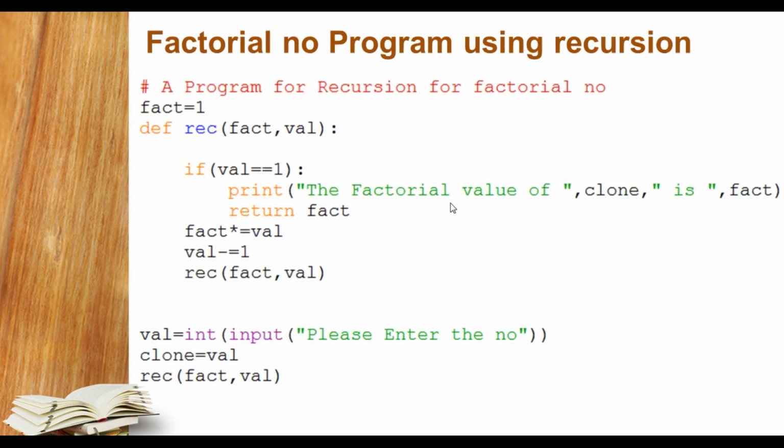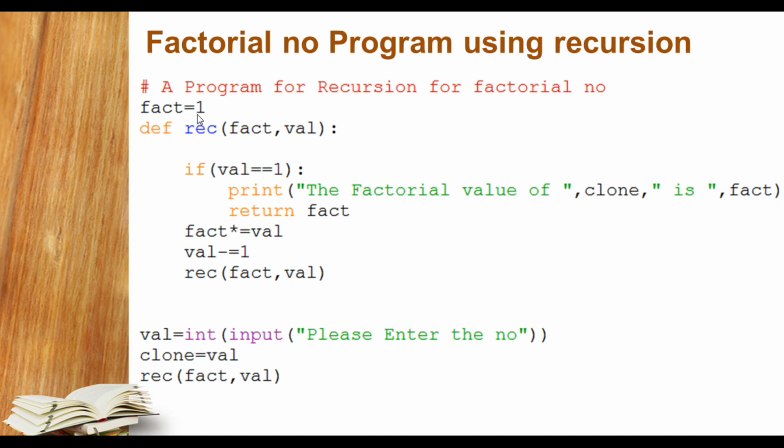Now we are talking about the factorial number program using recursion, student. Here you can see the program for recursion for factorial number. The first statement asks the user to enter the value, typecast by integer input, and I have saved this value to the clone variable, and I call this function once by coding: recursion with the bracket fact and 5, I mean to say value. Whatever the value, the factorial number will be considered as 1.